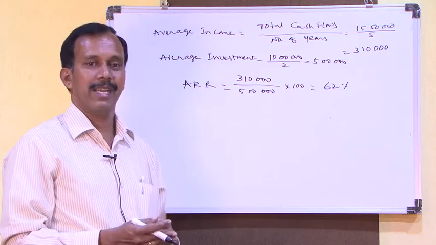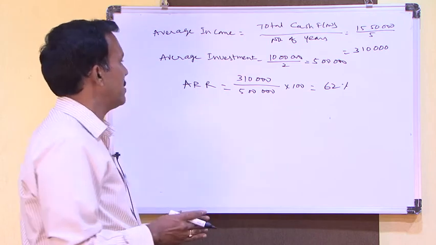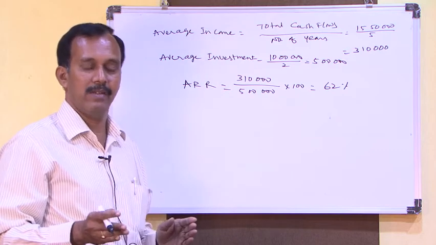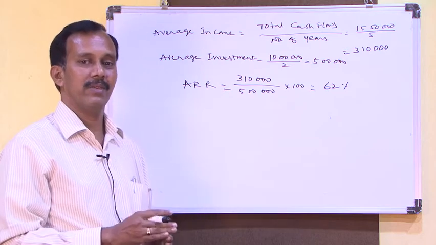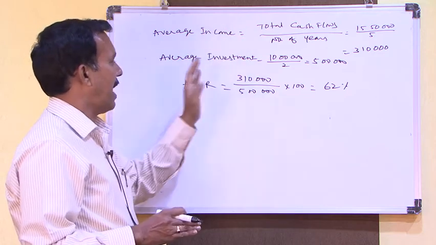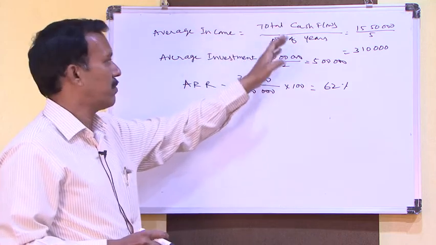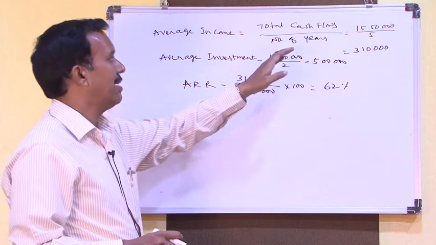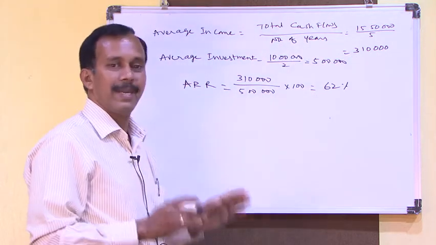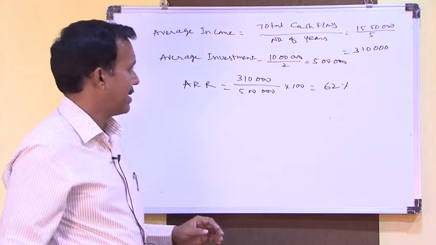If you go through the textbook, you can see how to find average investment, or opening scrap value, closing scrap value, whether to add and deduct, all these you can find. But in general, average investment means investment by 2, and average income is total cash flows by number of years. So 62% is the average rate of return we are considering here.